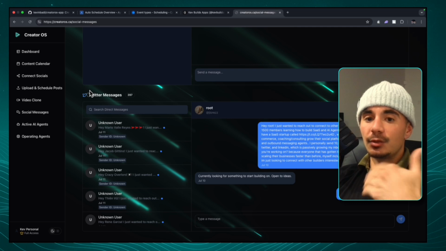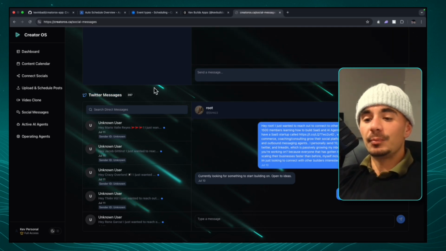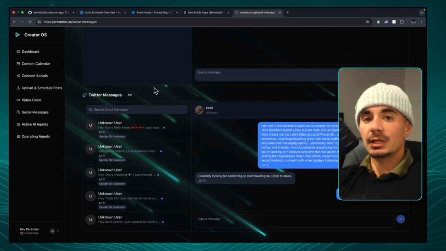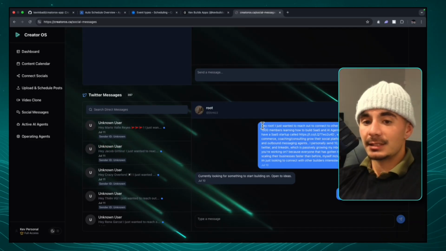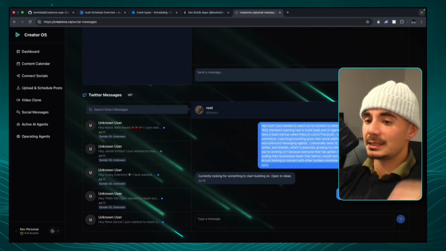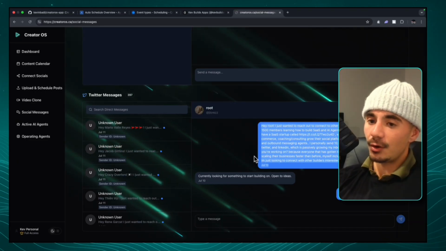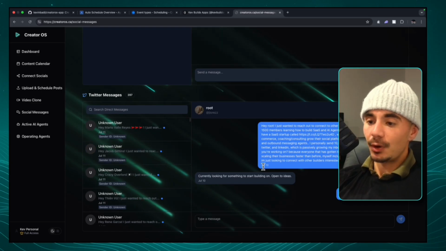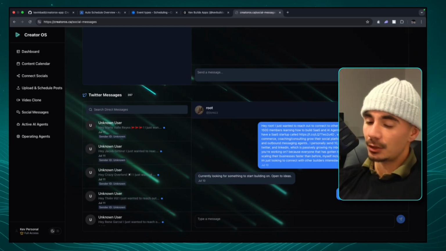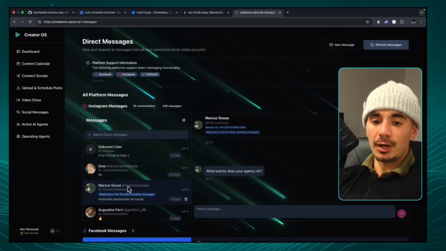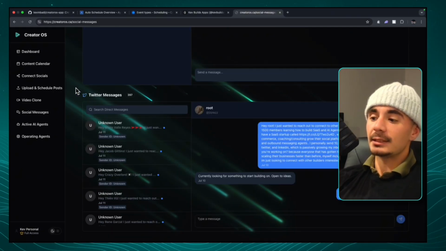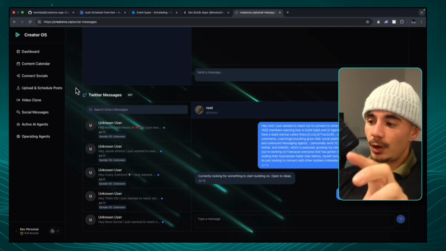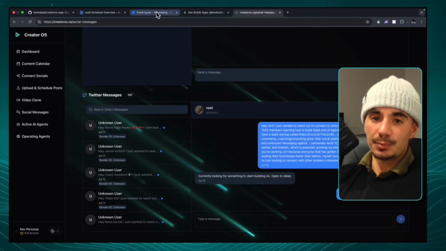So inside of the operating system here, we've actually scheduled out 2 automations, one on Twitter and one on LinkedIn. And the one on Twitter scrapes all of the people that have liked my posts, and then I send them a DM. This agent is literally just sending them the exact same thing over and over and over. And once they respond, we can then have an agent go and close the deal. And we do that across Instagram, Facebook, LinkedIn, and Twitter. And it's all in one place. So that's the first part that's really exciting.